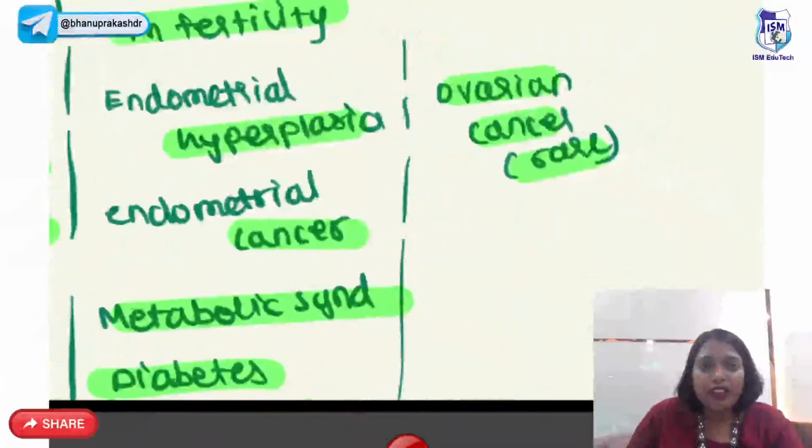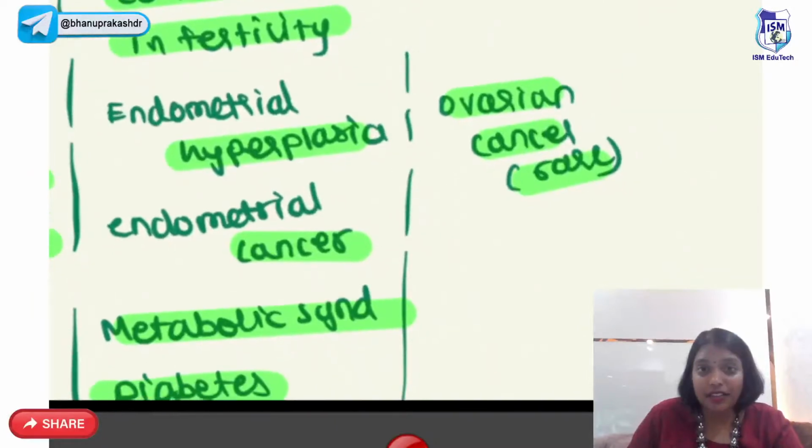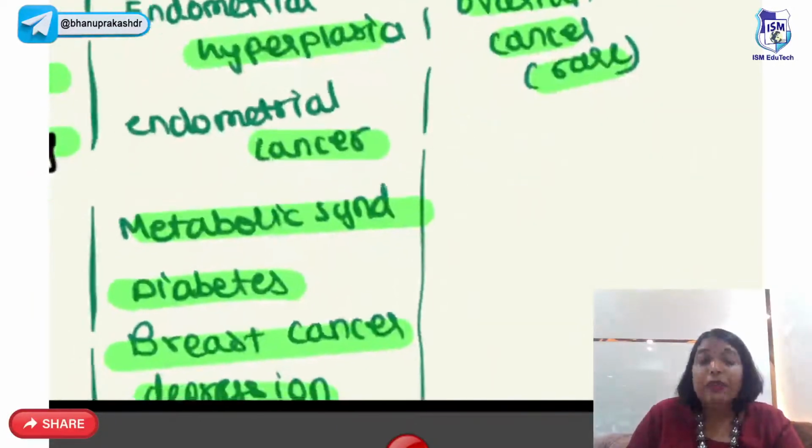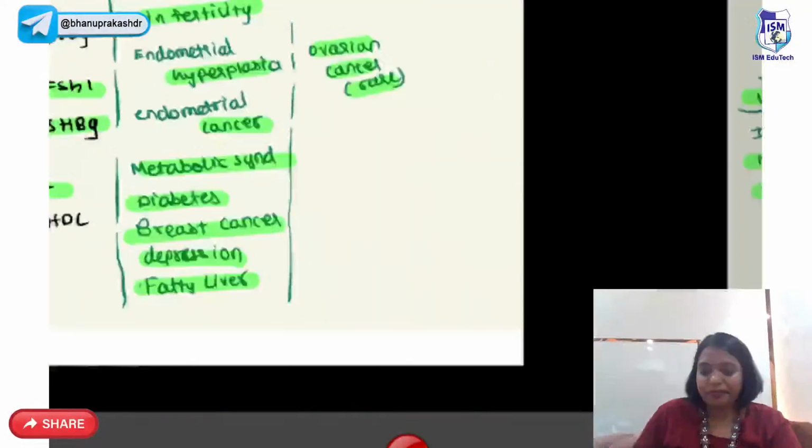First of all, anovulation, so the complication is infertility. Increased estrogen can lead to endometrial hyperplasia, endometrial cancer, breast cancer. They can have metabolic syndrome and diabetes, depression and fatty liver.